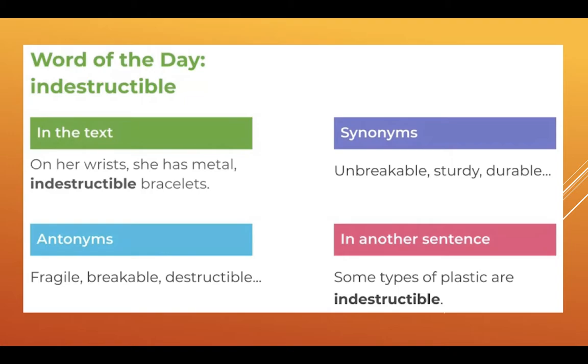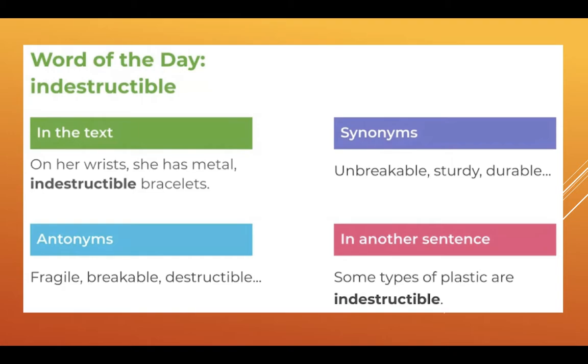So essentially, you can't destroy them. And then we have the antonyms, the opposites: fragile, breakable, destructible, which essentially means you can destroy them.